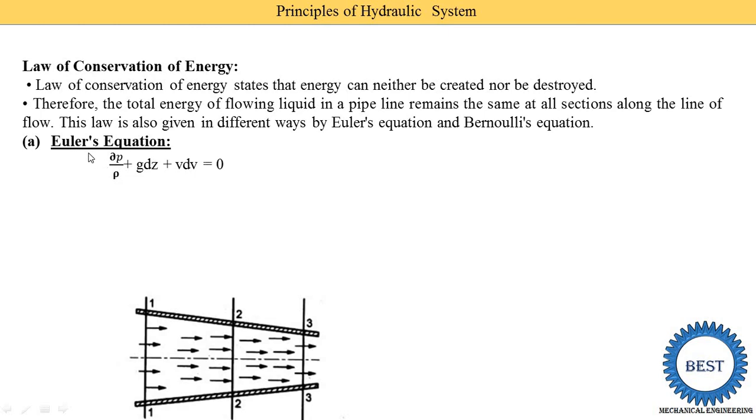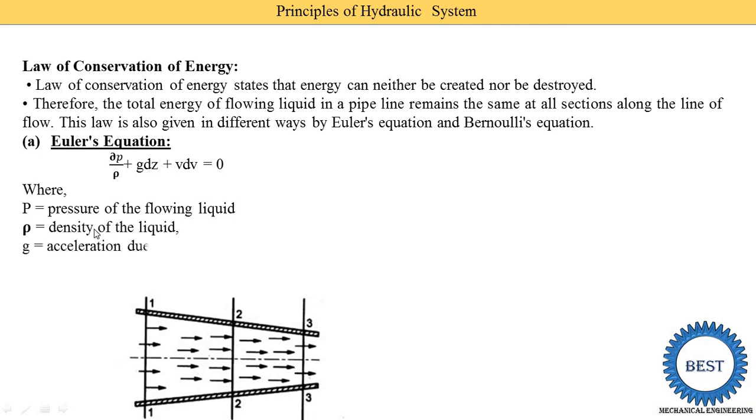So this is Euler's equation. We cannot derive it, but it is directly written as: change in pressure energy divided by rho g plus g dz plus v dv. Where P is the pressure of the flowing liquid, rho is the density of the liquid, g is the acceleration due to gravity, z is the potential level or head, and v is the velocity of flow of the liquid.